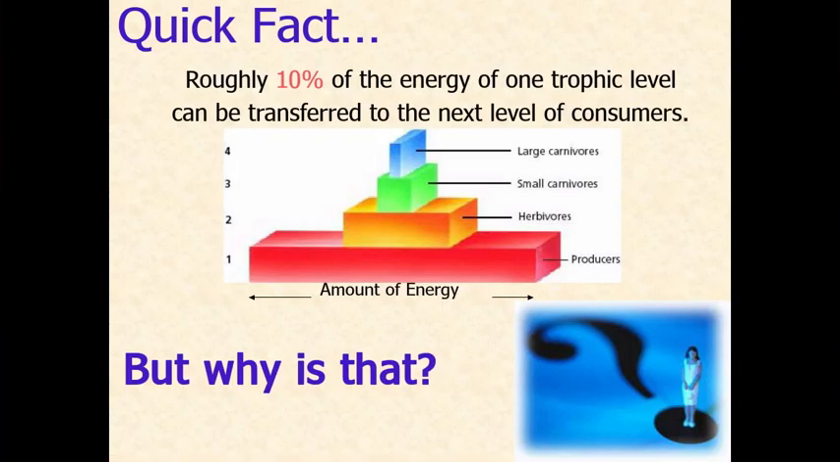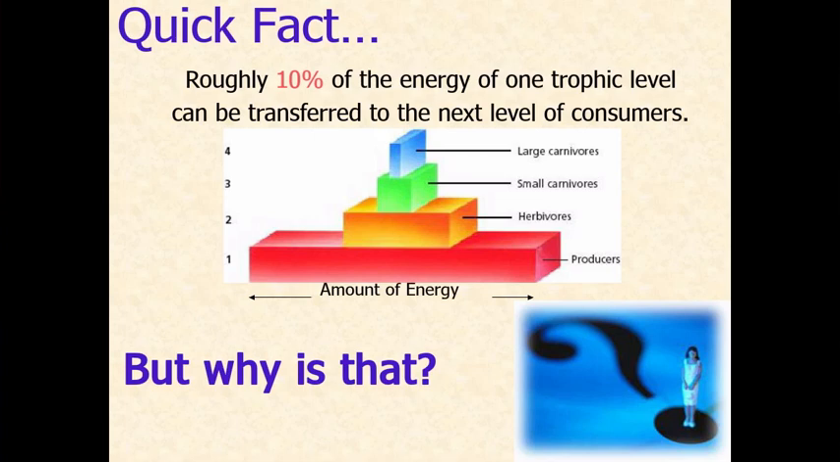Okay, here's a quick, important little statistic that scientists often throw out. It's an approximation, it's not a precise number, but roughly, and this is interesting because it's a small percent, roughly 10% of the energy of one trophic level is transferred to the next level of consumers. So look at the bottom level of the diagram there. Producers have this enormous amount of energy. There are so many plants on the planet, and yet the number of herbivores is comparatively tiny. And that's because the transfer of energy from the producers to the herbivores is so small. There's very little energy that's getting transferred.